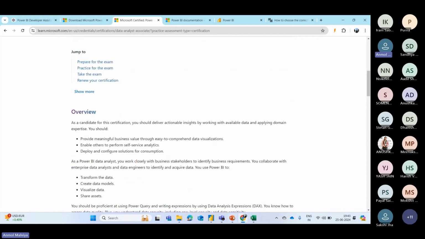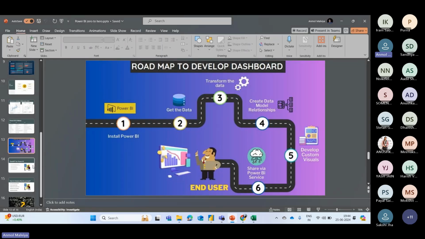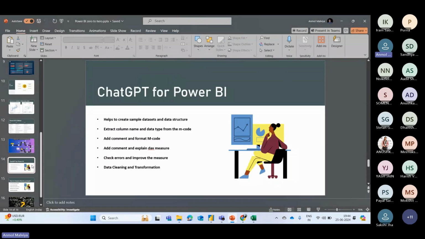So these are the basic things about Power BI. Now here is a bonus thing. You all must be familiar with ChatGPT. We all are using it for our day-to-day work or some basic tasks. So how can we use ChatGPT for Power BI? I have noted down some points which you can see on the screen, which you can use to make ChatGPT your Power BI assistant. I will not be covering this separately. I will show you a demo of creating an end-to-end report using ChatGPT. So I will share it.